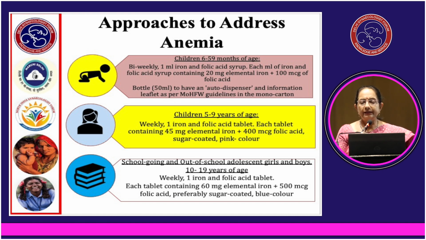When the children are in the age group of 5 to 9 years, then weekly 1 iron and folic acid tablet, each tablet containing 45 milligrams of elemental iron plus 400 micrograms of folic acid. These are sugar coated tablets and they are pink in color. Then school going and out of school adolescent girls and boys 10 to 19 years of age are recommended to take weekly 1 iron and folic acid tablet, each containing 60 milligrams of elemental iron plus 500 micrograms of folic acid, preferably a sugar coated tablet, which is blue in color.